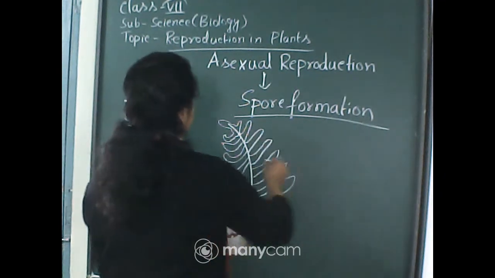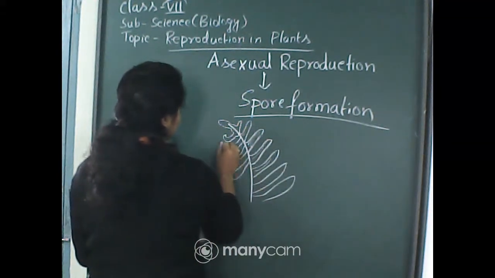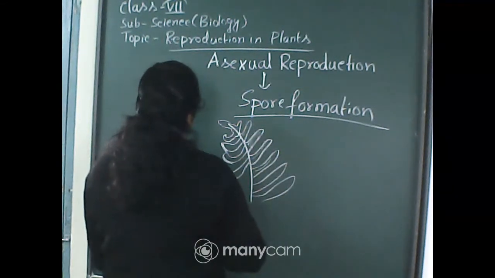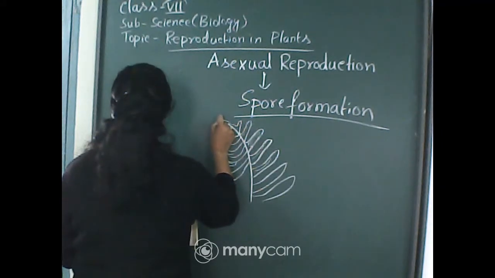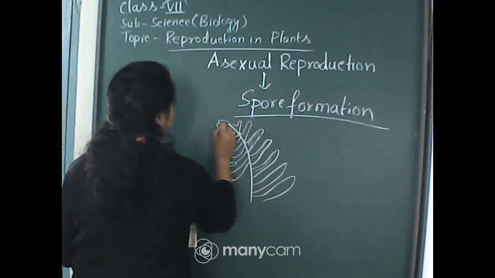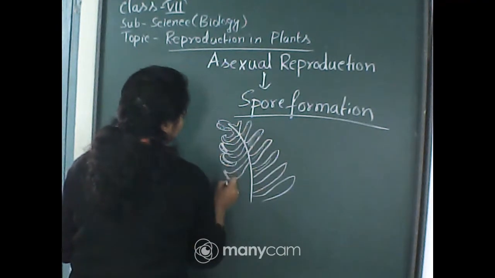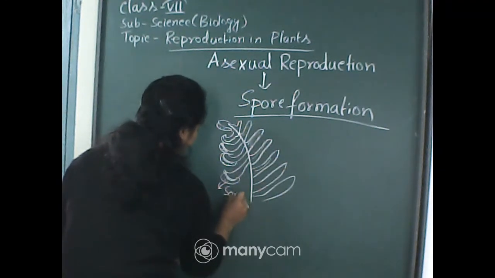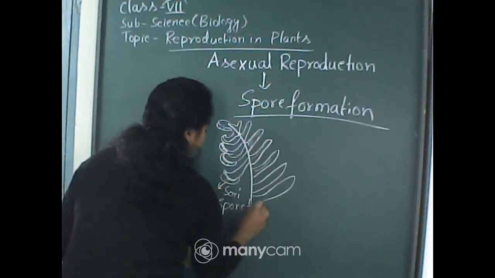This is the upper portion of that leaf, and this is the lower portion. The lower portion of this fern bears sori-like structures. These are called sori or spore forming bodies. So many spores are present in the lower portion of this fern.